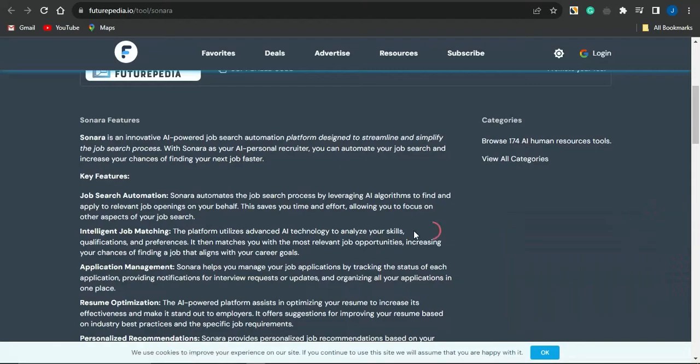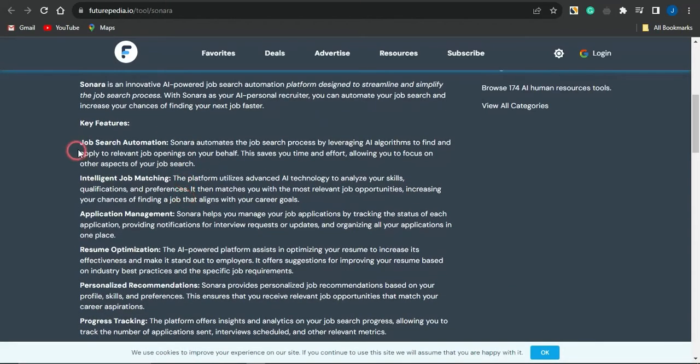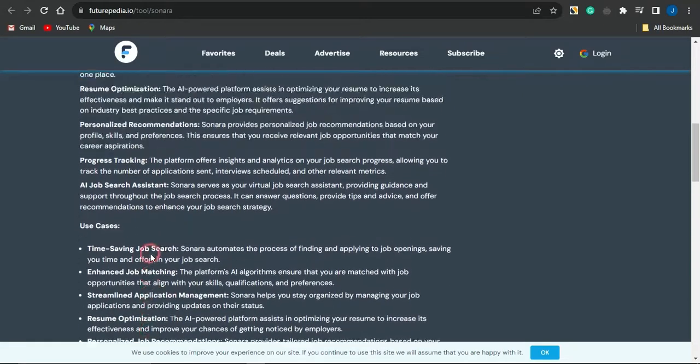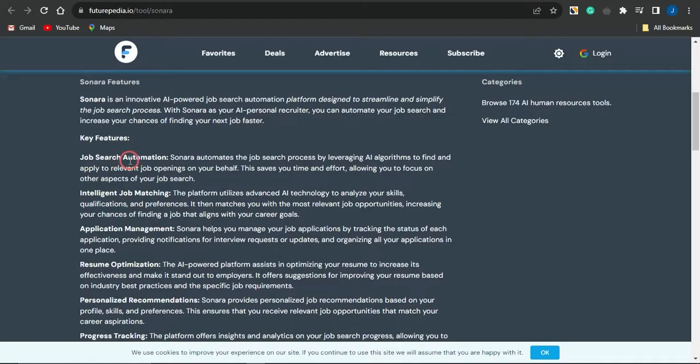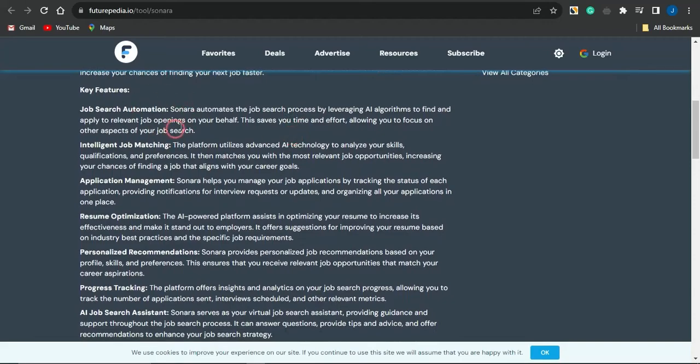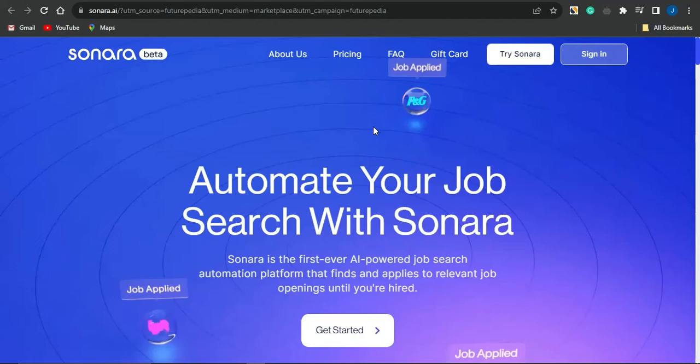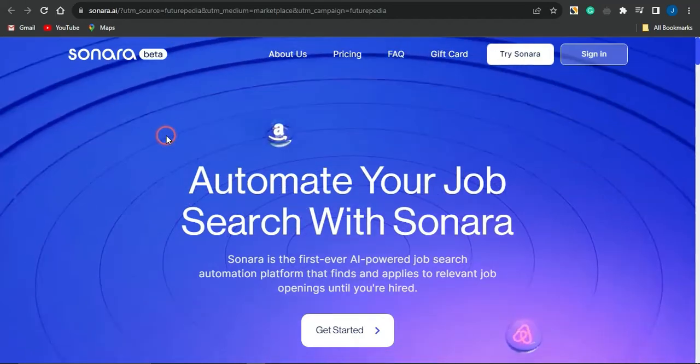You can see some features of the AI tool, that you can use it for job search automation, intelligent job matching, and also a lot of cool stuff. And this is in the make money online niche. So you can leverage this niche to create some cool and quality content about this particular product, and use that for your YouTube channel or your TikTok account to get a lot of traffic.